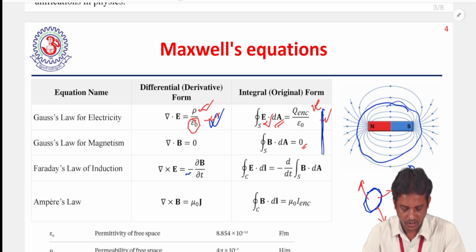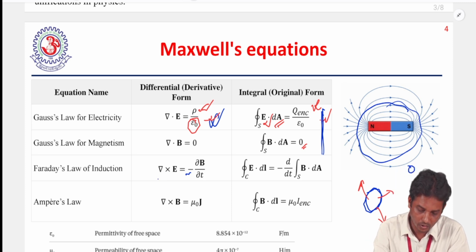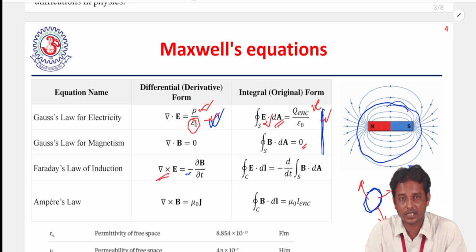Here, suppose we have a time varying magnetic field, then we get a curling electric field or rotational electric field, because we all know that curl of E is nothing but the rotational electric field. Curl always represents rotation.